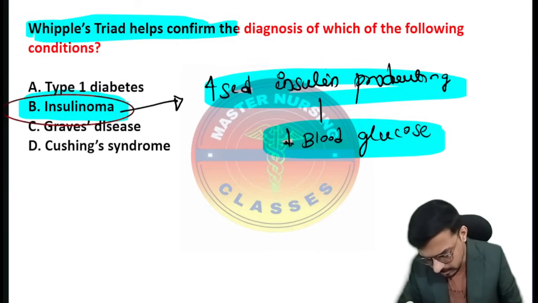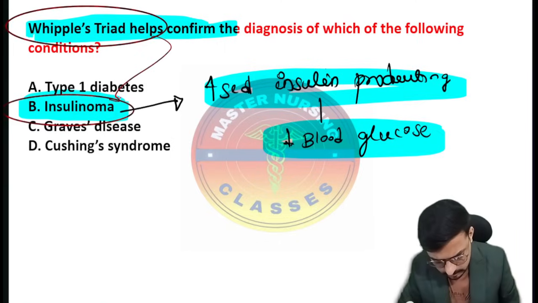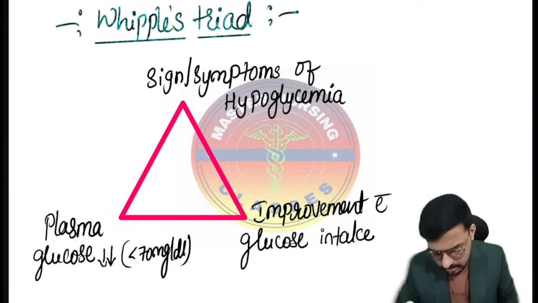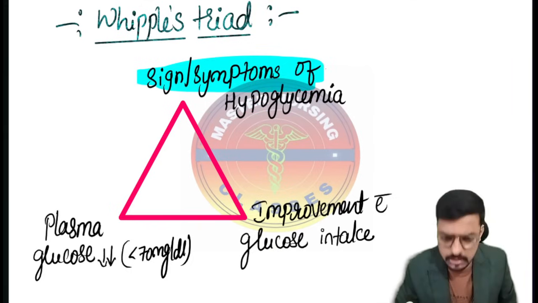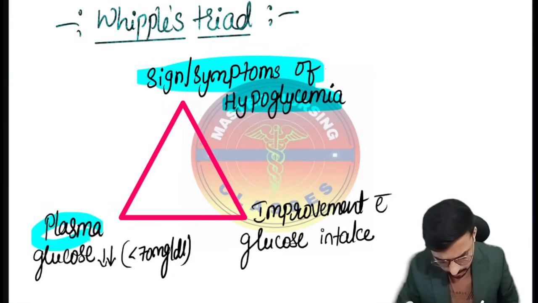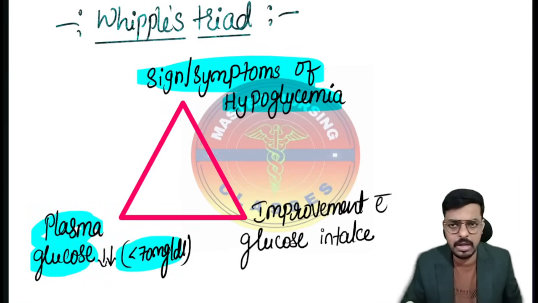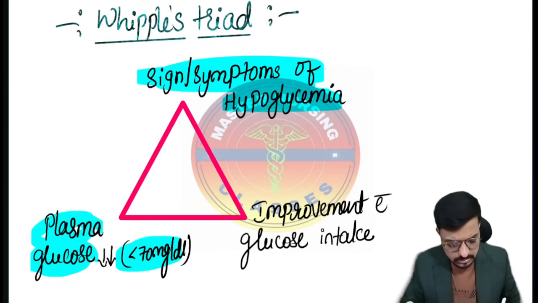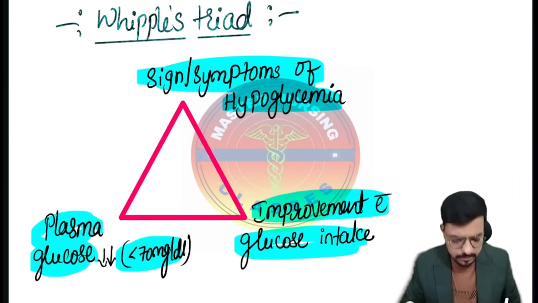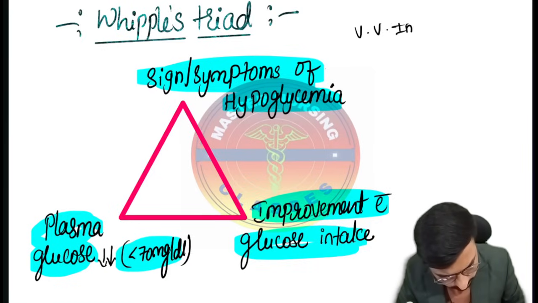Sir, what is Whipple's triad? Whipple's triad is a classical triad which we will see in case of insulinoma. It includes the signs and symptoms of hypoglycemia due to increased insulin. Along with that, the plasma glucose level or blood glucose level goes less than 70 milligram per deciliter. And whenever we give the correction, that is dextrose solution, the symptoms will reduce, and there is improvement with glucose intake. Whenever the patient takes glucose, the symptoms come to normal. So this is Whipple's triad. It is very important for your exam.